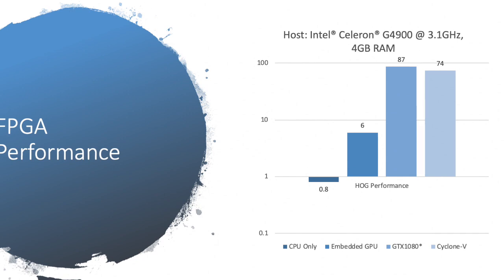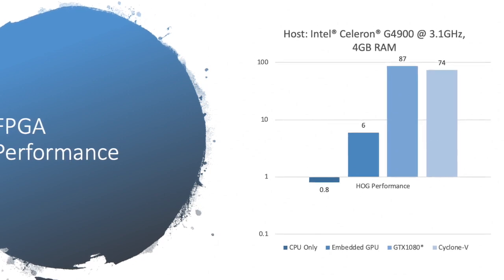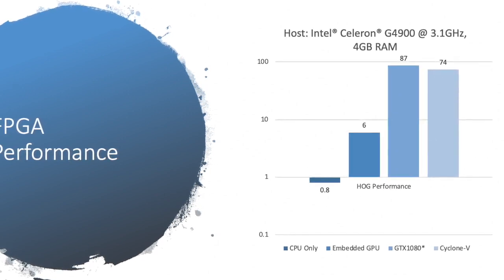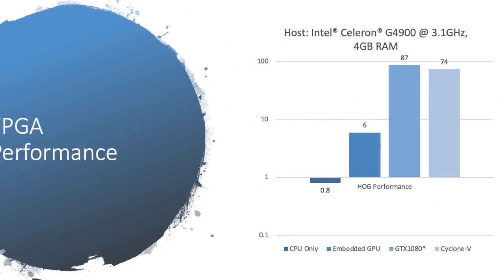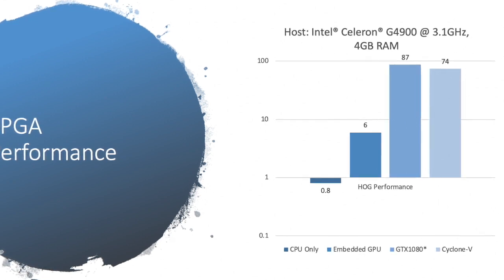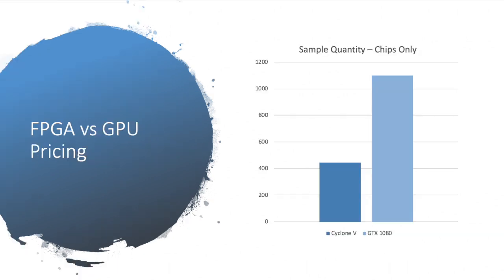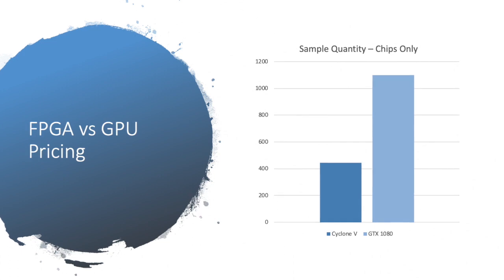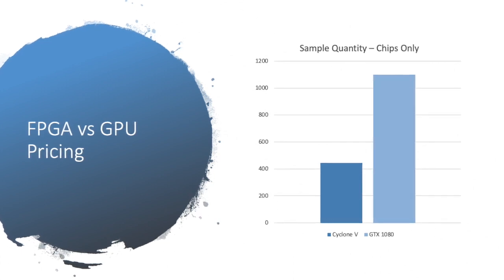So the question might be then, well, why would you use an FPGA over using a GPU, other than the fact that this is an FPGA contest? The real reason is looking at moving this into production, and it's around pricing. Now, unfortunately, pricing for GPU devices is very, very hard to get without committing to buying quantities.